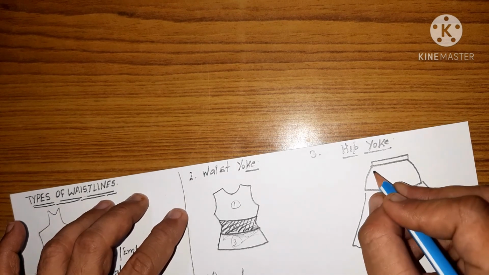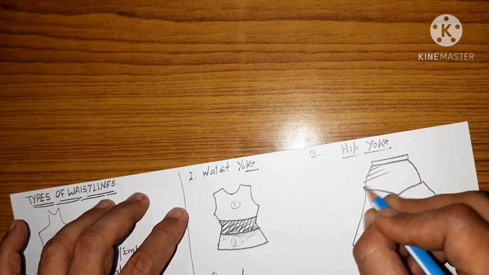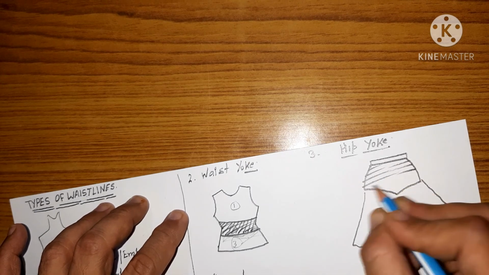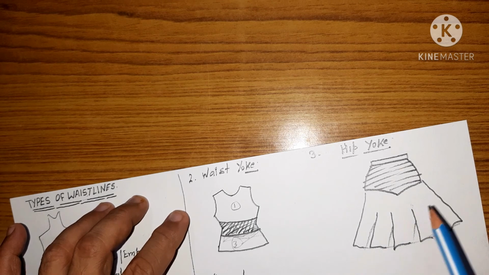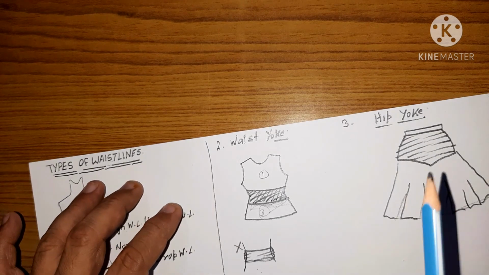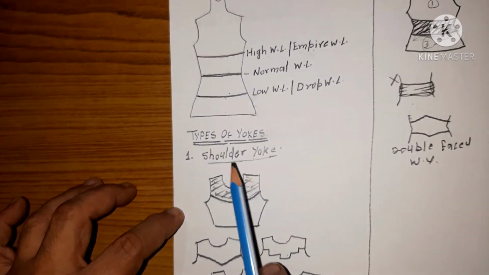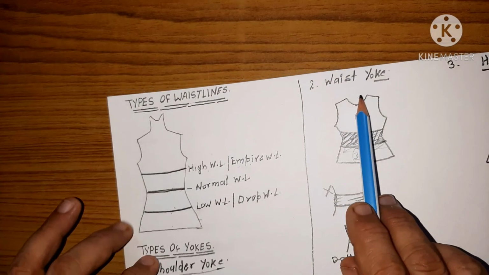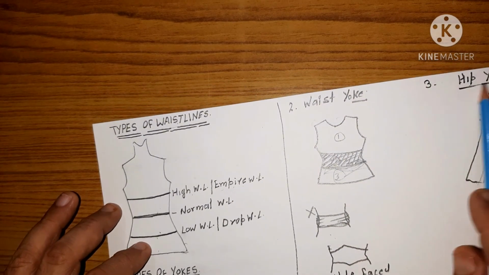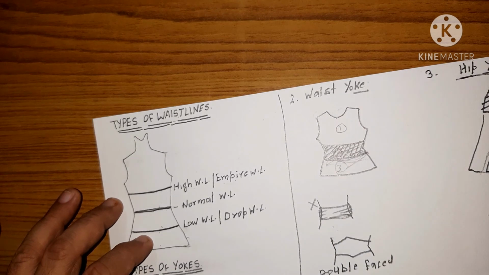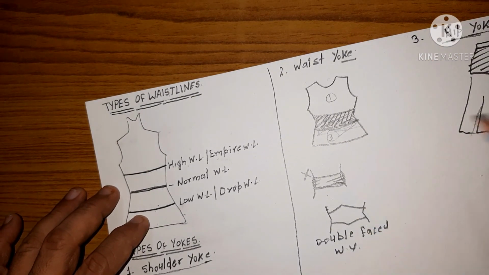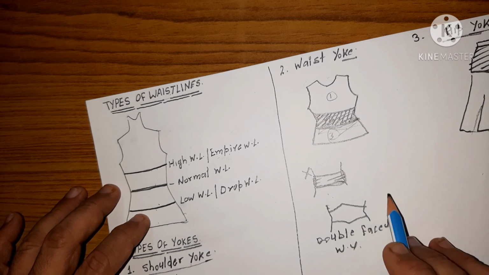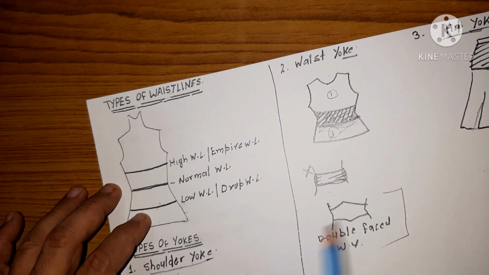This shaded portion is the hip yoke, right? So basically we have three sorts of yokes. One is shoulder, second is waist, and the third one is hip yoke. These three yokes you may use in your garments. The shape may be any, as per the shapes it may vary, but generally the basic yokes are these three.